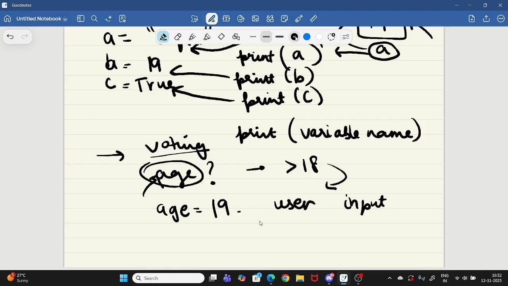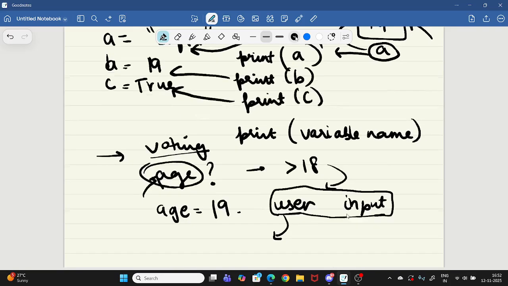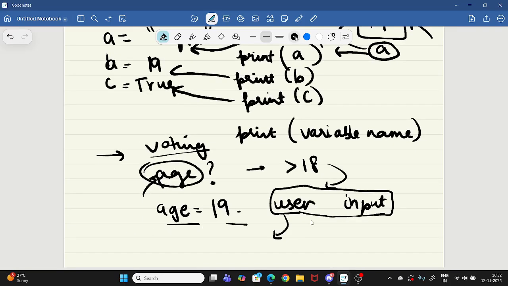So why is it better? Because you don't know what the user is going to input, right? It will input an integer for sure, but you don't know the value. So it will make you ready for all kinds of problems. It can be random, whatever he or she will enter. That makes your program and your coding a little better, because you can accept an integer of any range. That's very good. If you set the value yourself it's also okay, but it's always preferred that good programmers take user input only. That's better.